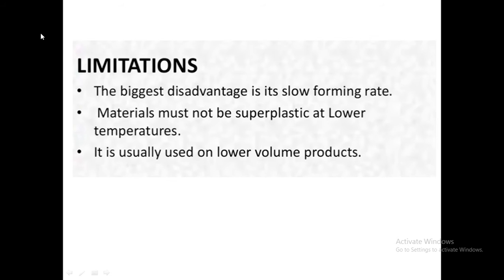Obtaining the higher temperature is another limitation of this process. It is usually used on lower volume products, which means the volume of the product is less, and only for that purpose can we use this process. So this is the overall procedure of the superplastic forming process.